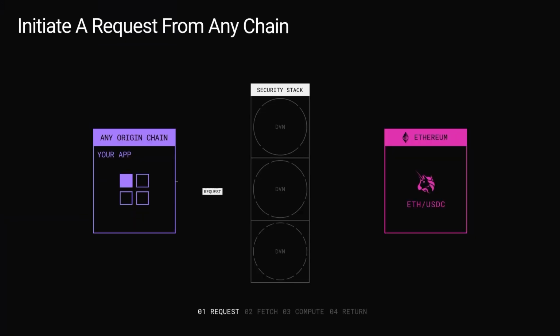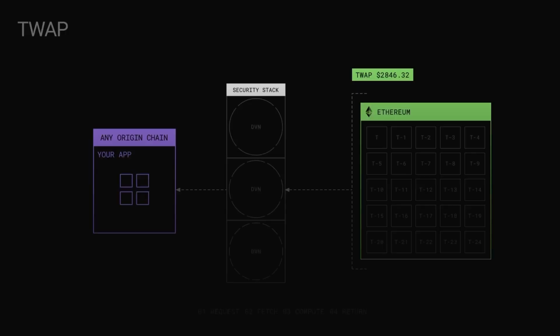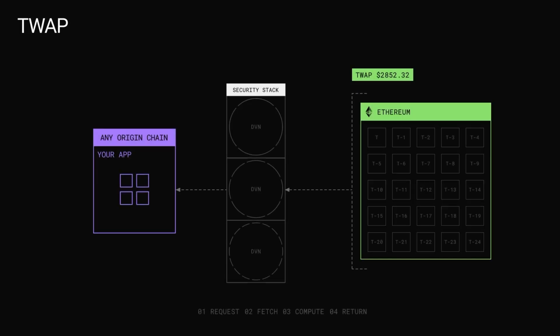Imagine you're on a long-tail chain building a DeFi protocol or any of the thousands of rollups that don't have Oracle support. You want the ETH USDC price from the Uniswap v3 pool on Ethereum? Done. Simple. Now, because you're not constrained to the most recent block, you have the ability to create a 25, 50, 100 block TWAP on the fly.